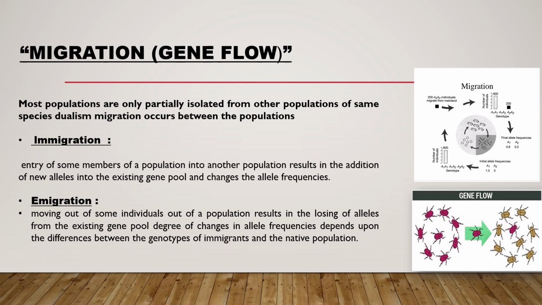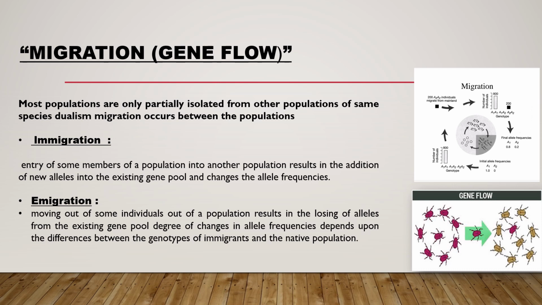If we consider that some foreigners come and settle down in Pakistan, it results in the addition of new alleles into the existing gene pool. Emigration is the moving out of some individuals out of a population, resulting in the loss of alleles from the existing gene pool and changing the allele frequency. Take a look at this picture, clearly showing the beetles moving in, showing immigration, and moving out, showing emigration.